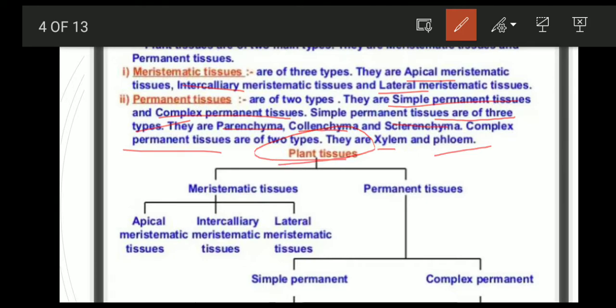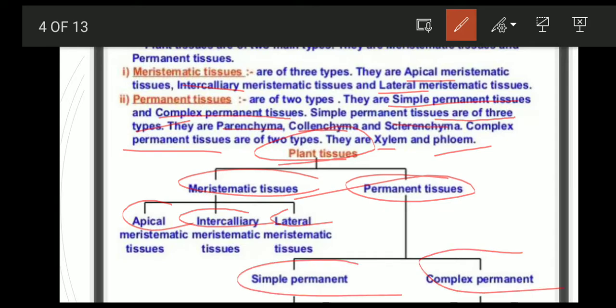Plant tissues are of two types: meristematic tissues and permanent tissues. Meristematic tissue has three types: apical, intercalary and lateral tissues. The permanent tissues have two types: simple permanent and complex permanent. The simple permanent tissue has three types: parenchyma, collenchyma and sclerenchyma. And complex permanent tissues are of two types: xylem and phloem.